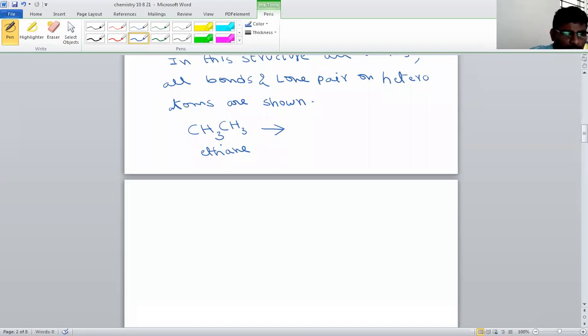So how to write this? See this, how many carbon atoms are there? There are 2 carbon atoms. First write the carbon atom here, the second carbon atom here. How many hydrogens? 3 hydrogens on the first carbon, 3 hydrogens on the second carbon. So on the first carbon, we have to write 3 hydrogens, representing each bond of hydrogen. Also on the second carbon, 3 hydrogens are there.